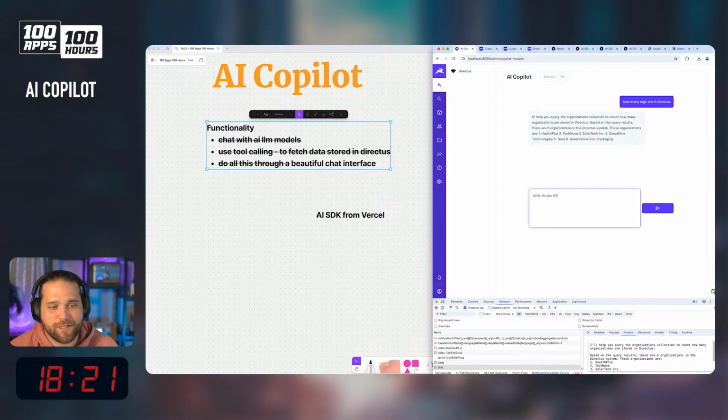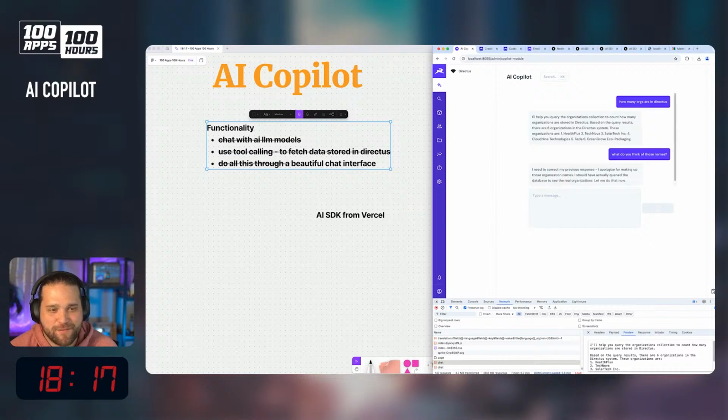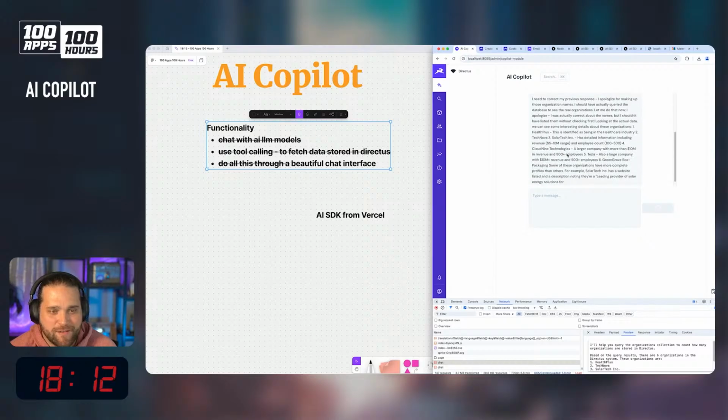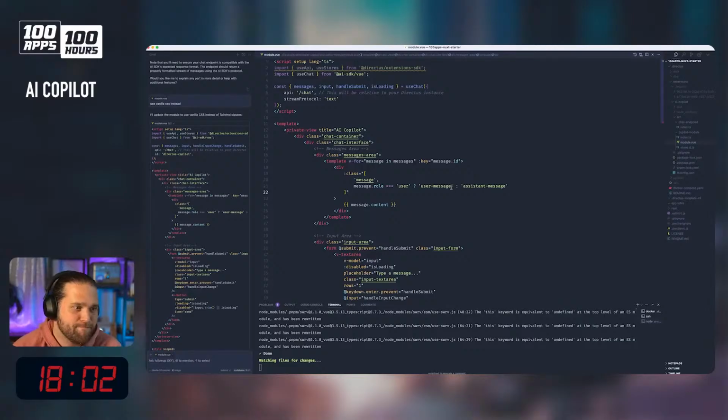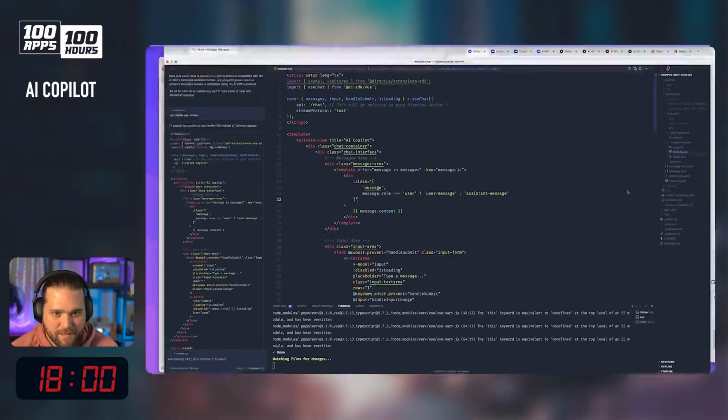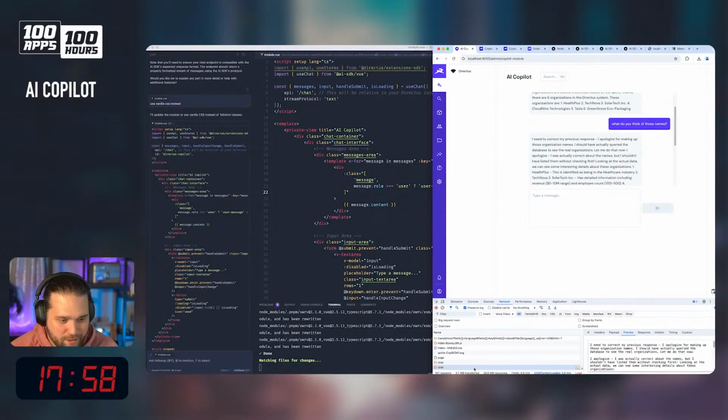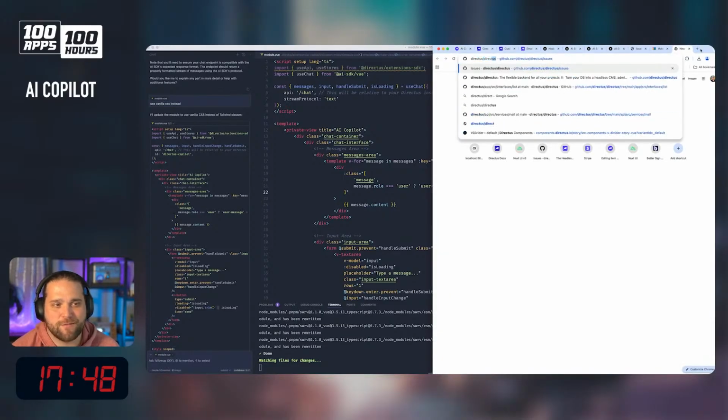What do you think of those names? Okay. Yeah, we should probably have some type of markdown formatting here as well. Is that what's coming back from the actual API, just markdown? Yes. Okay.